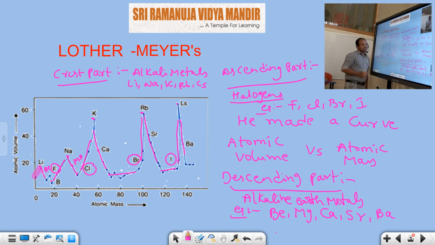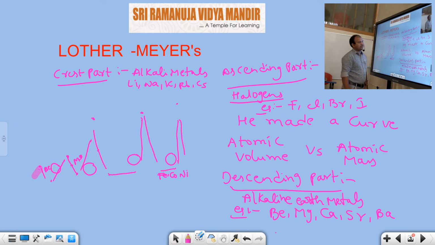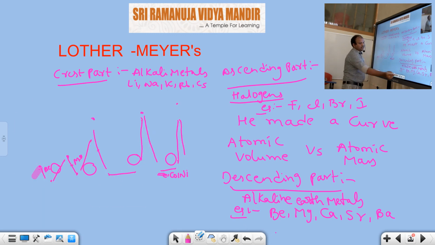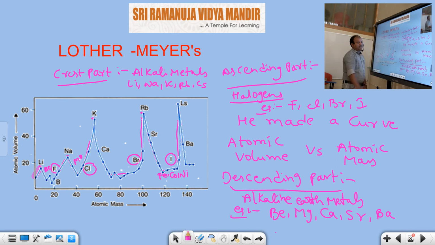The bottom of the curve is occupied by transition elements. Not only transition elements, metalloids are also there. Metalloids as well as transition elements occupy the bottom, or trough part, of the curve.